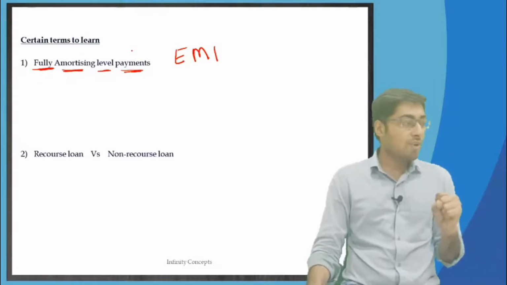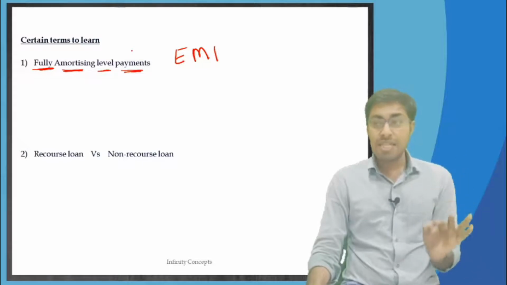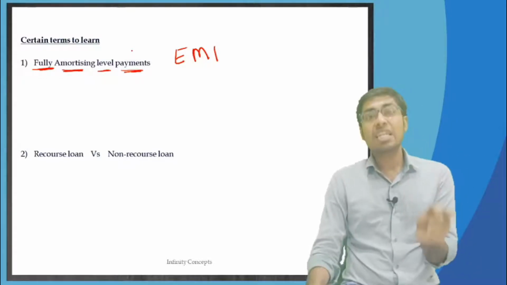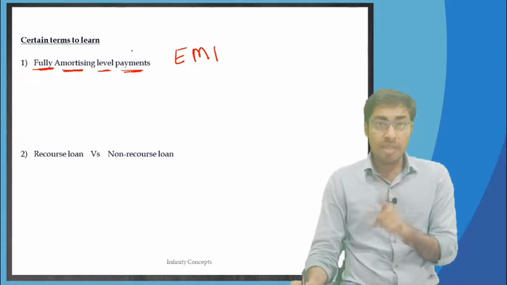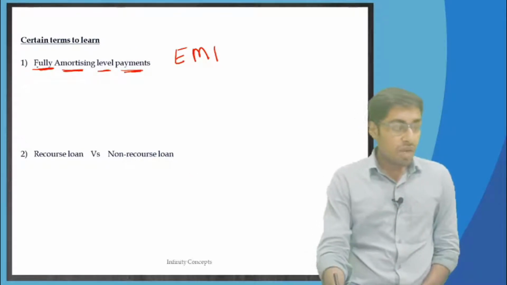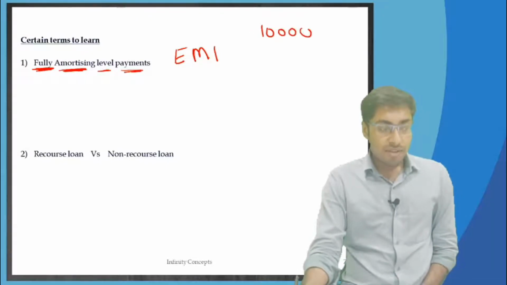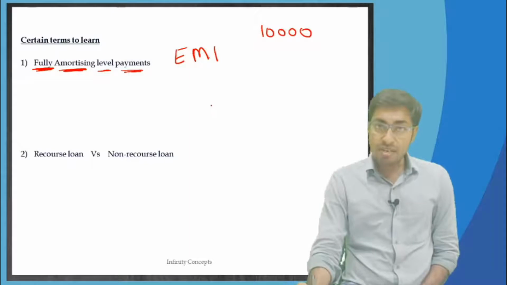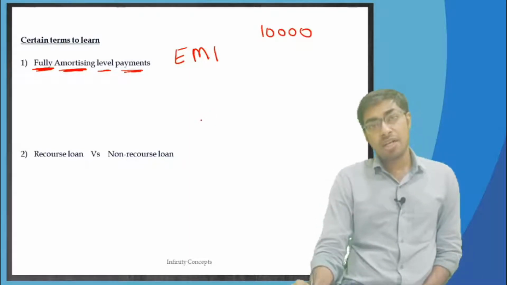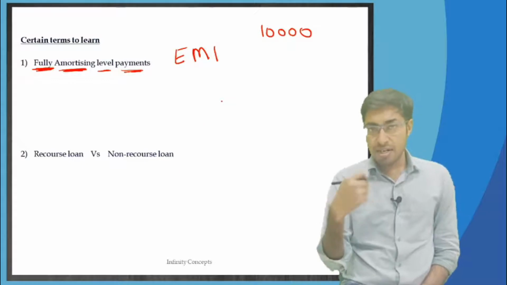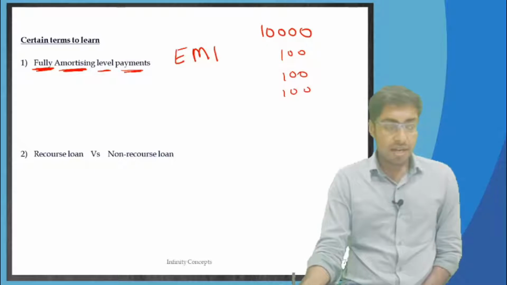Now, what are fully amortizing level payments? Fully amortizing level payments means the equated monthly installment, and in equated monthly installments, what do we mean? Fully amortizing means the whole, say for example a $10,000 loan is given out and every month $100 is paid out, then $100 is paid out.